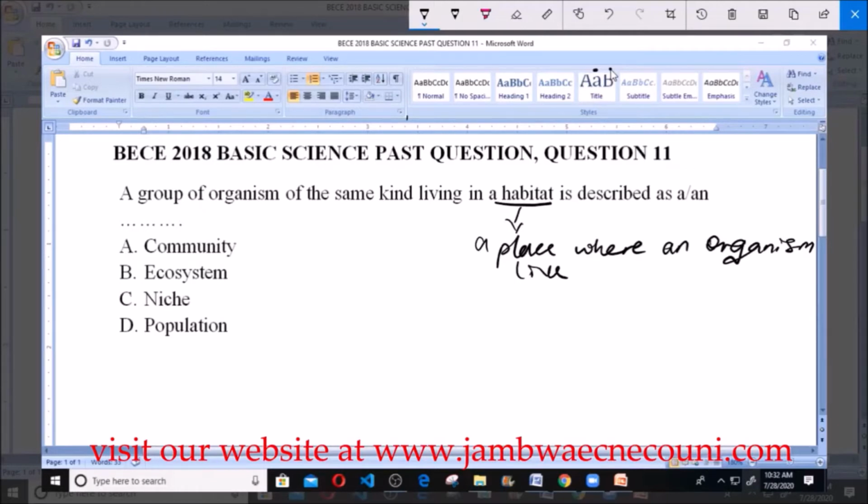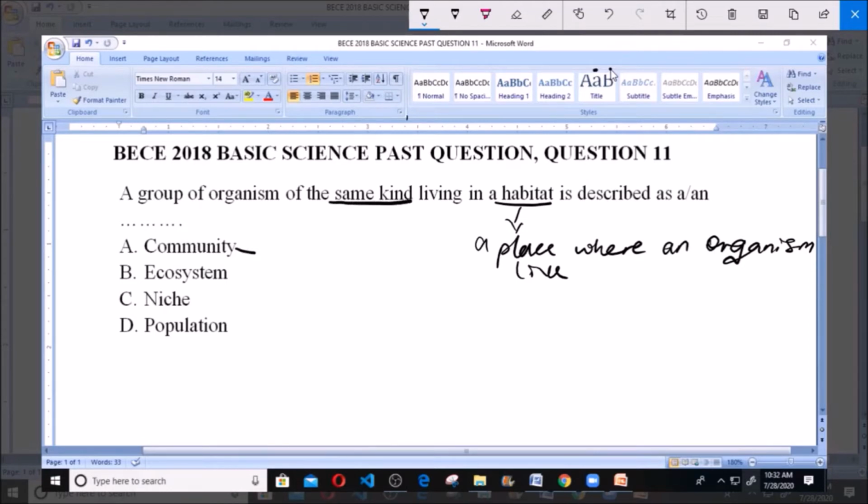Now A here says community, and I want us to note they said organisms of the same kind, but community here simply means a group of organisms of different species living in a place or in a habitat.